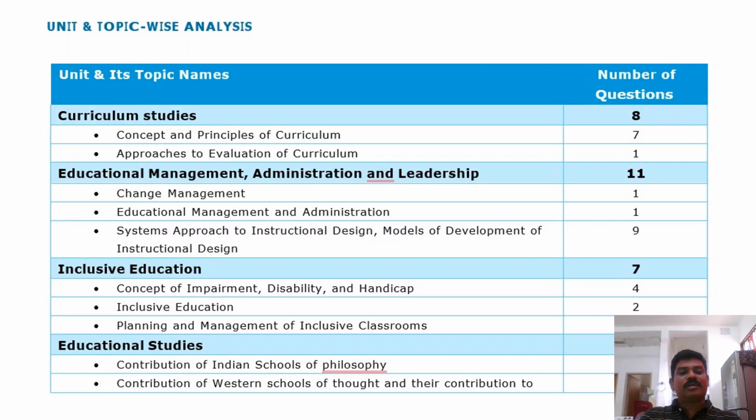Now I think you got some idea which unit you need to concentrate more on. So the second one here is unit and topic wise analysis. Let us try it. Within curriculum studies, it carries 8 marks. See here, curriculum studies 8 marks. Out of the 8 marks here, concept of principles of curriculum only they are giving 7 marks.